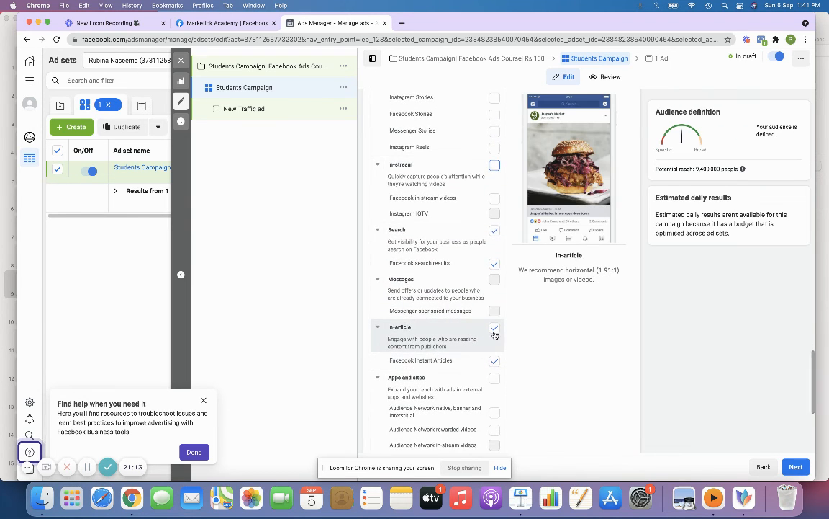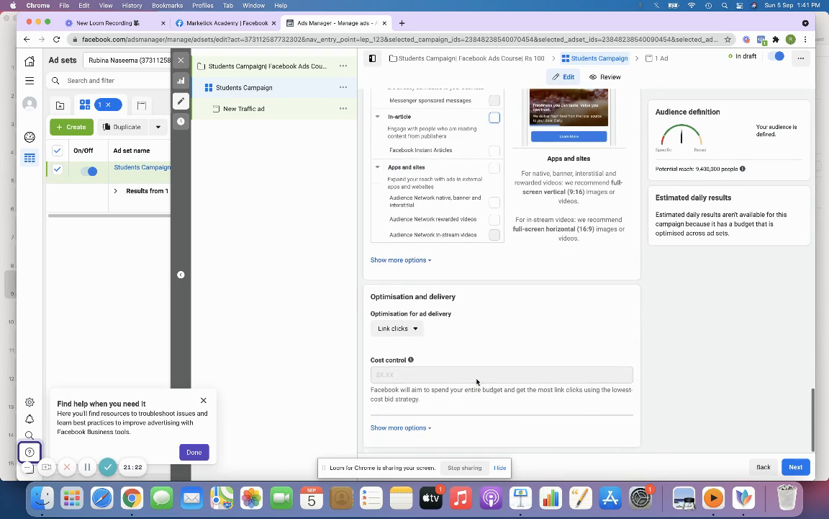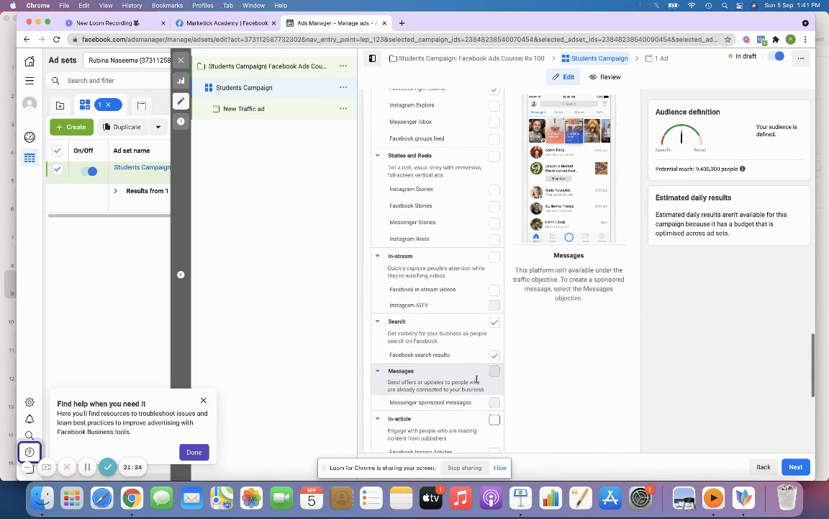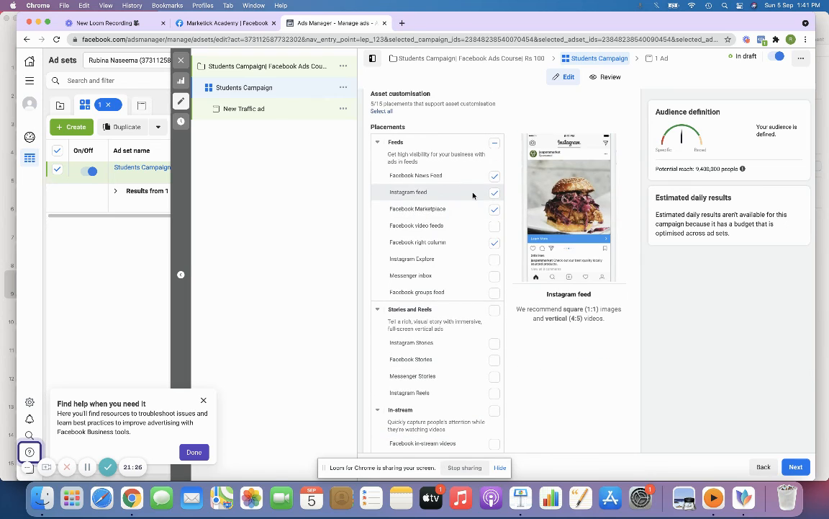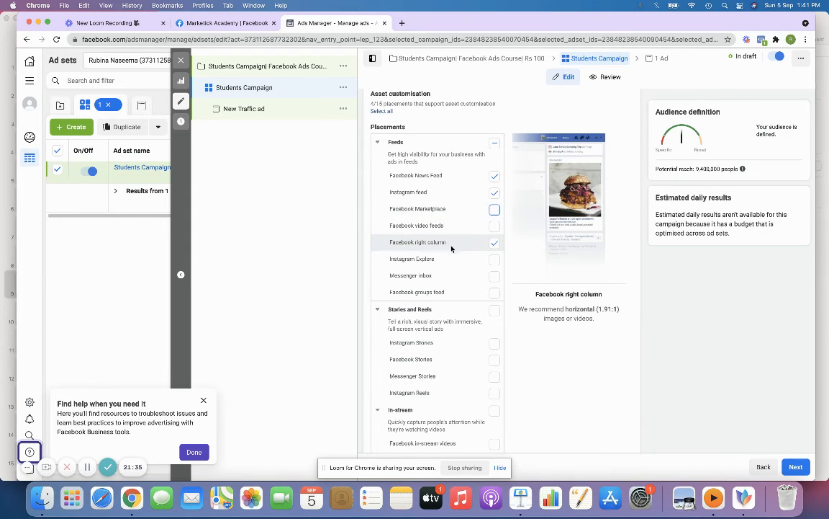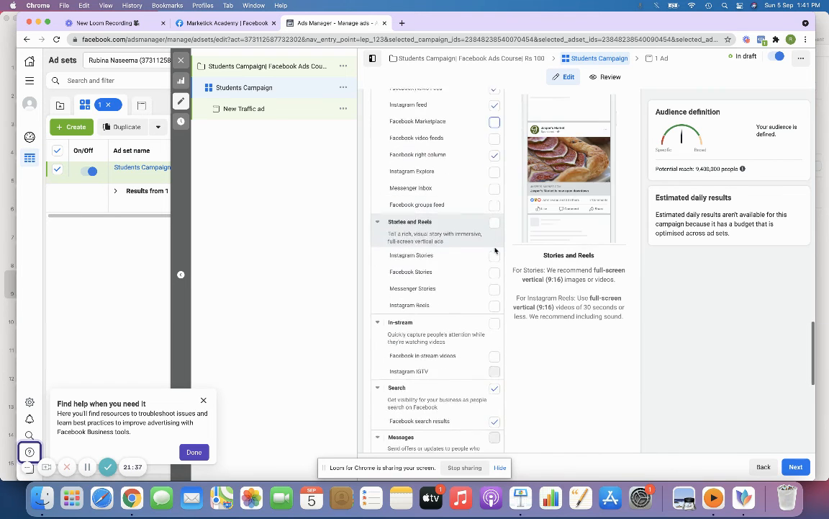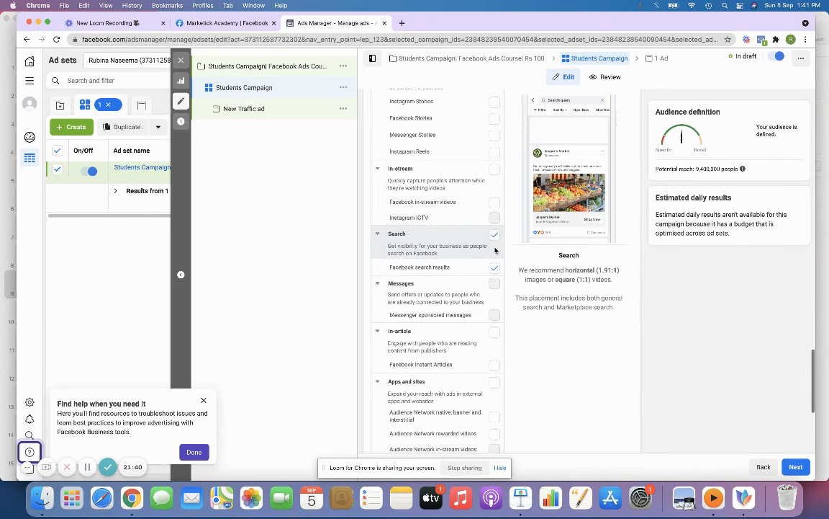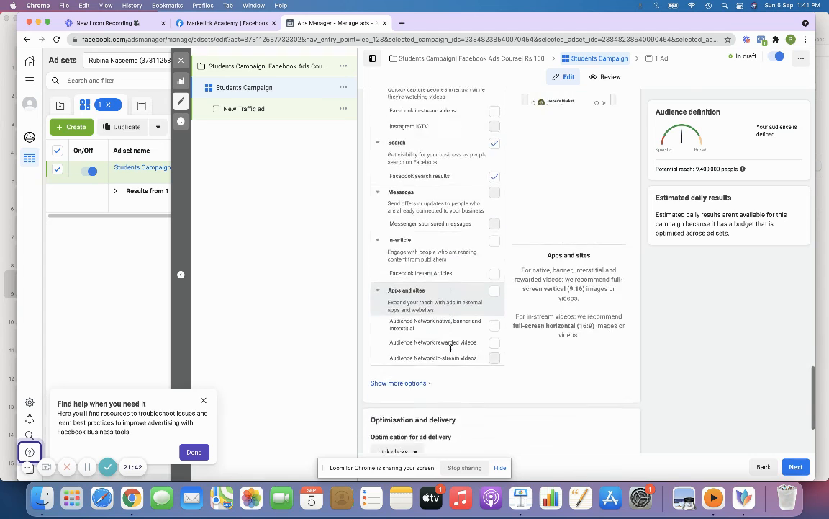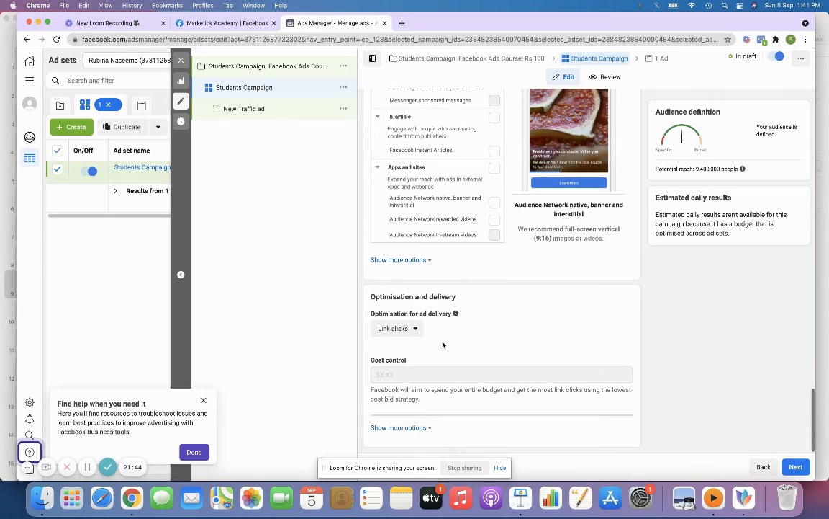Search, you can just leave it. In article, if you're promoting a blog or something, then you can give a tick, and other things can be the same, right? So we have Facebook newsfeed, Instagram newsfeed. If you have a product, you can select marketplace, or else if you're just promoting a service, you can remove that option, right? Facebook right column is totally fine. Other things you can just remove. Facebook search results, other things will be unremoved, right?